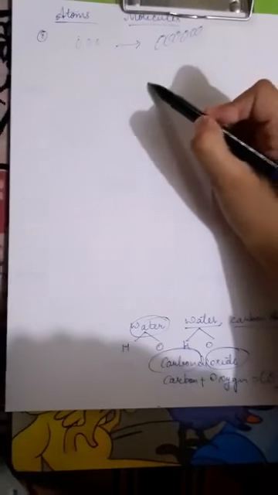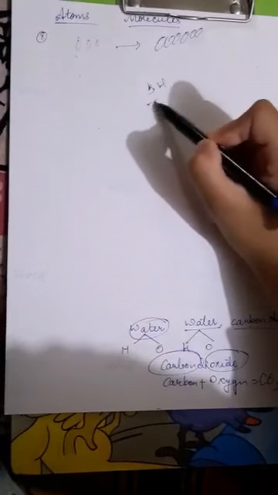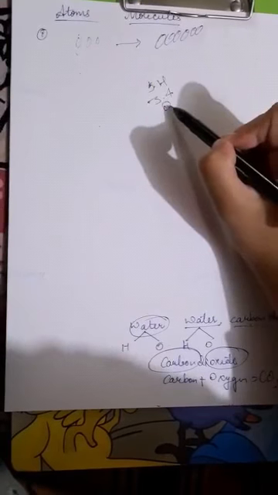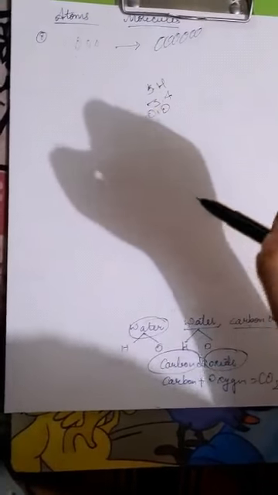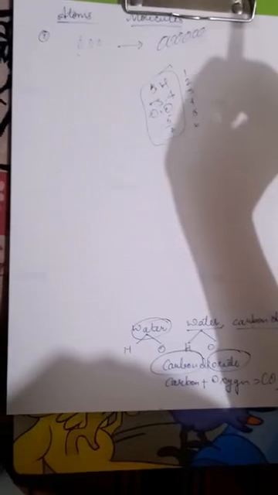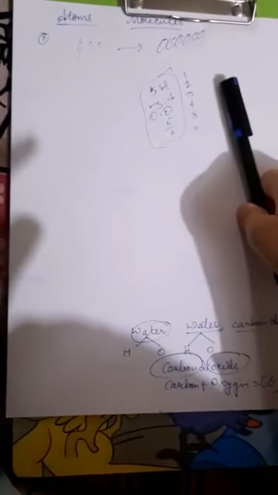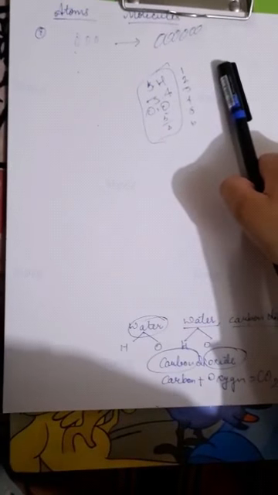Atoms combine and form molecules, as I already told you. Atoms always combine in whole numbers. We can never write atoms as 5.4, 3.4, or 5 upon 4. No, we cannot write like this. We can write only 1, 2, 3, 4, 5, 6, 7, 8. And molecules we can write with a formula.